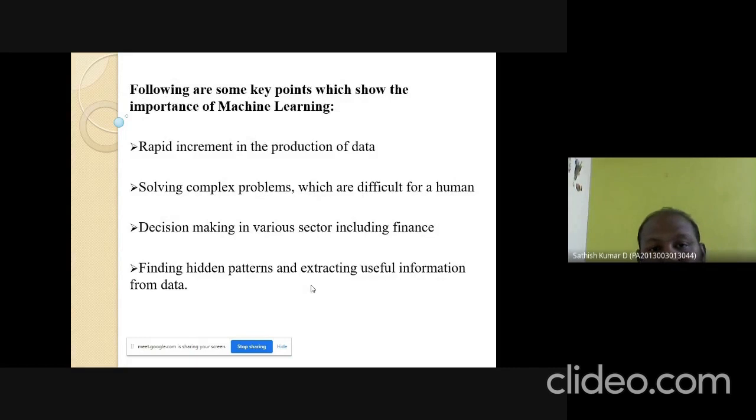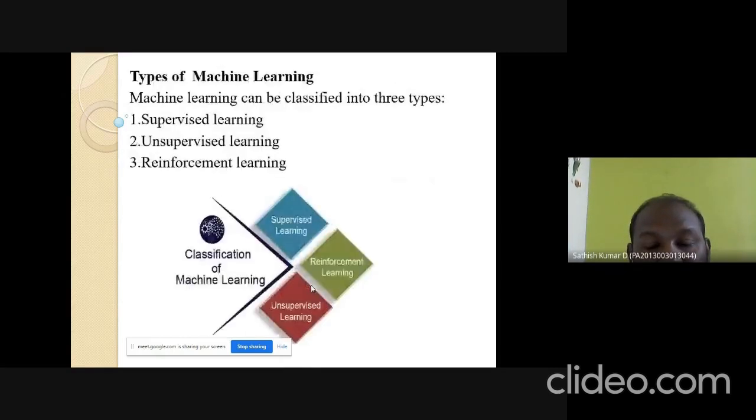Some of the important key points show the importance of machine learning: rapid increment in the production of data, solving complex problems which are difficult for a human, decision making in various sectors including finance, finding hidden patterns and extracting useful information. These are some of the important areas which machine learning focuses on. Next, we are going to discuss the types of machine learning.